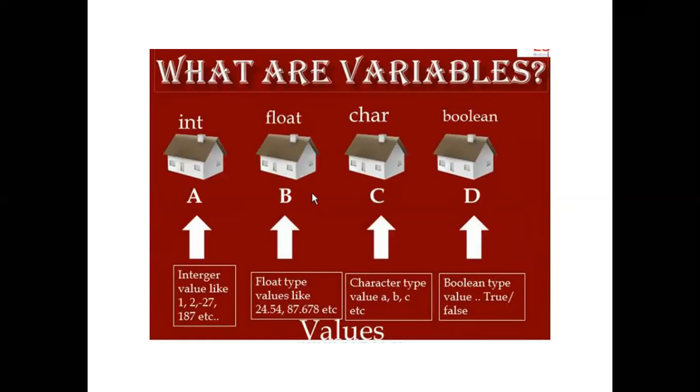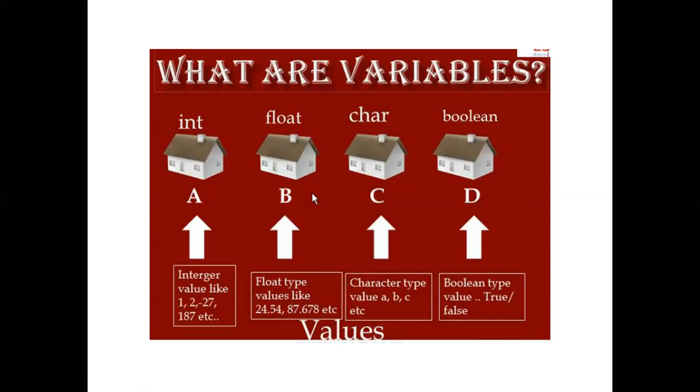You are mentioning it by a, and this is the integer value you are considering. Float type: we can consider the decimal values under the float type, like 24.54, 87.678. So float will give you the decimal value.